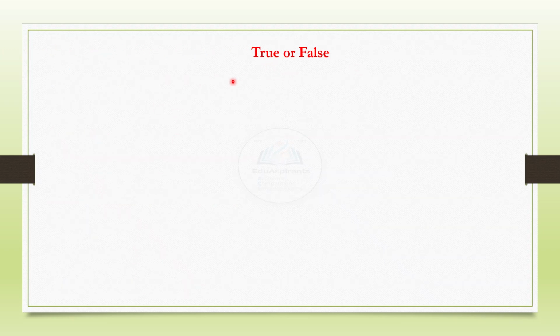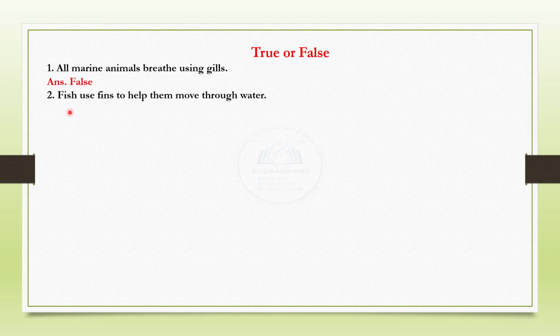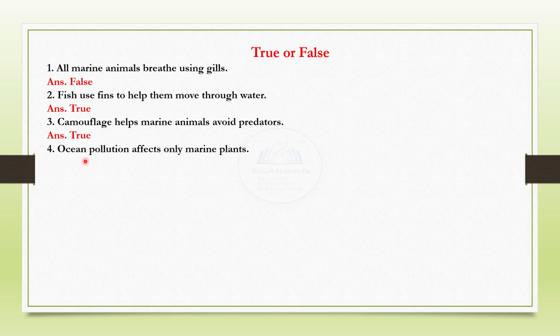Let us see if you can mark the true sentences. All marine animals breathe using gills. True or false? It is false. Fish use fins to help them move through water. True, false? True. Camouflage helps marine animals avoid predators. This should be true. Ocean pollution affects only marine plants. False, it affects everything that is there, whether it is corals or animals.